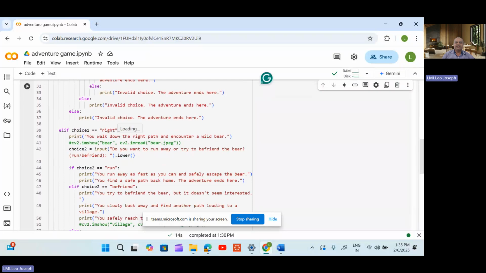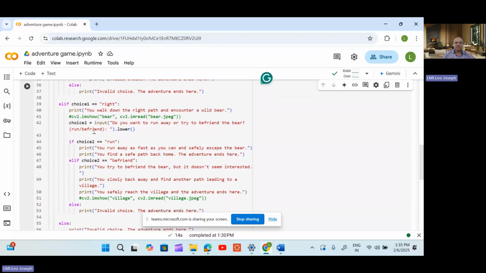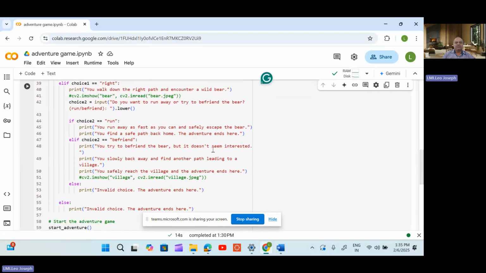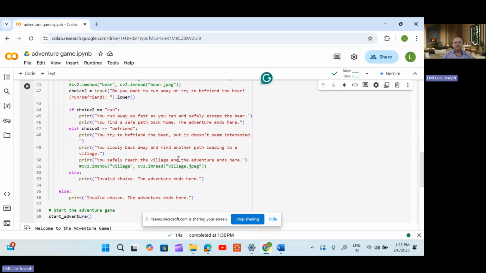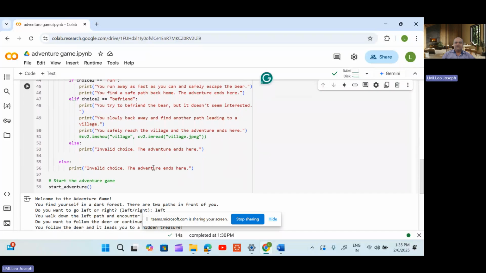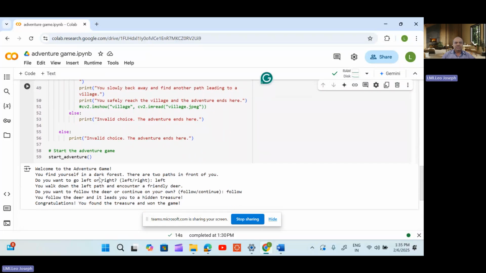So else if right side, what happened? A bear is standing. Next, if choice 2 is equal to run, then what you have to do? You have to run back home fast and the adventure ends here. If it is befriend, it is not likely to be friends with the bear. Instead of that, you can slowly come back and go to the nearby village, take rest and reach your home. Else print invalid choice, same thing only, and you can call the function start adventure so that your game will start to work. So like that, this is a sample adventure game story.